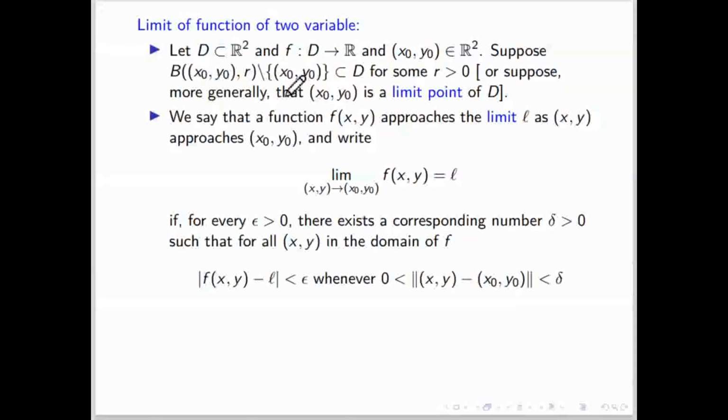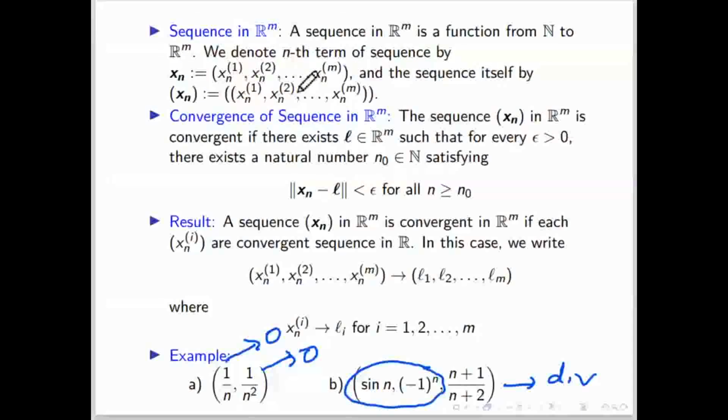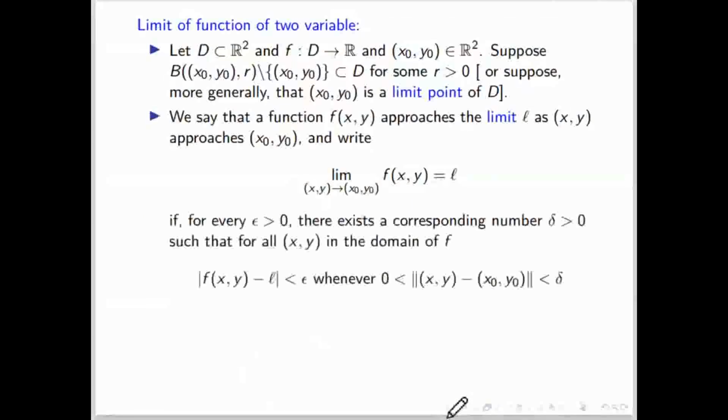For a limit, it is not required that the function be defined at that point. We are finding the value. Like we have seen in the sequence case, does something similar happen in the case of limit or not? If it happens, then finding the limit is also very easy. Finding the limit of a sequence means taking an individual sequence, finding its limit, and you will get that the sequence converges to 0 comma 0. If one is not converging, that means the whole sequence is divergent. So does something similar happen in the case of limit or not?